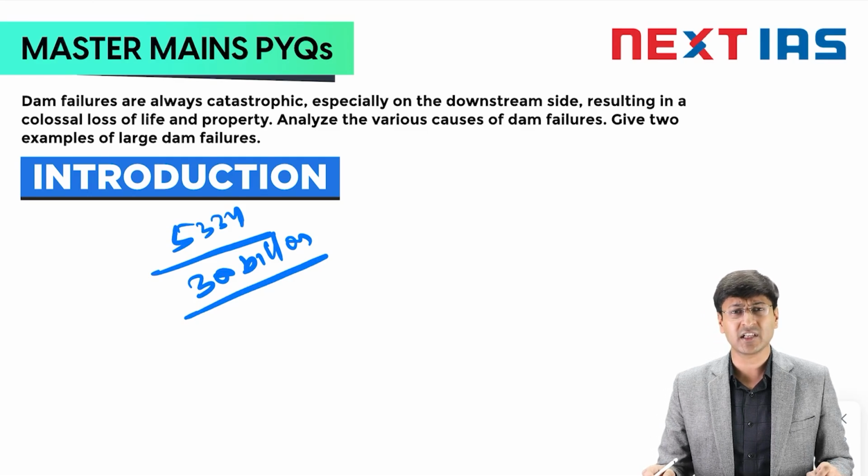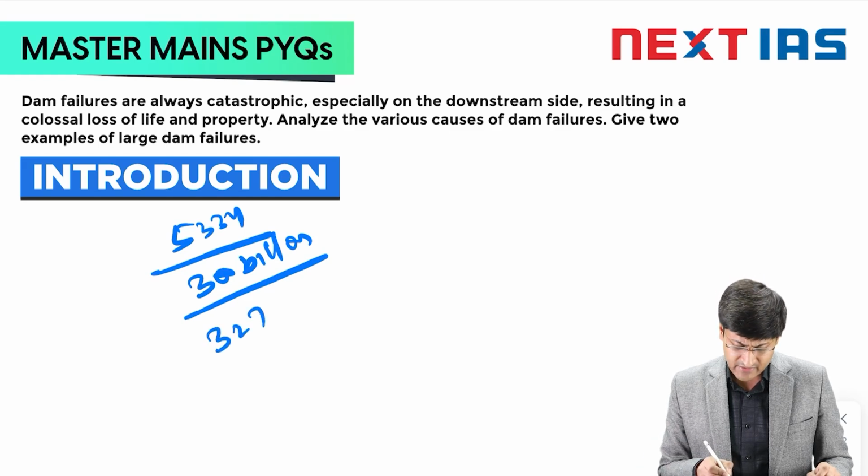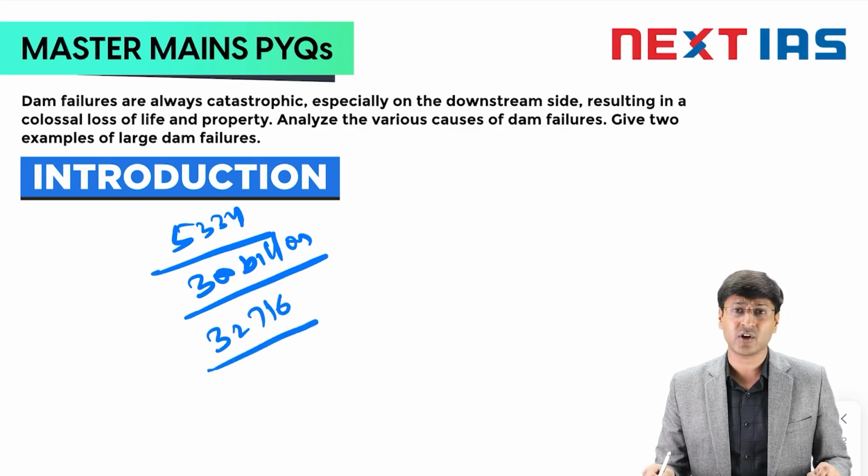According to a United Nations report, Aging Water Infrastructures and Emerging Global Risk, over 1,000 large dams in India will reach the age of 50 years in 2025. According to the same report, somewhere around 32,716 dams, that is almost 55% of the global dams, are in just 4 Asian countries, that is China, India, Japan and South Korea. And most of them will reach the age of 50 years by 2050.